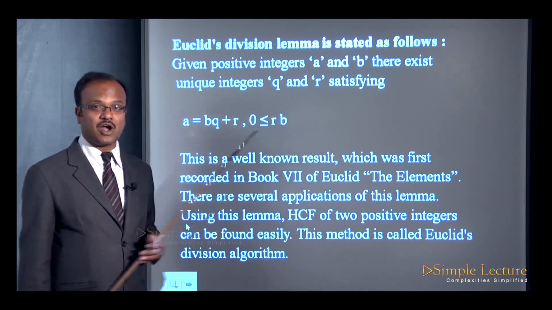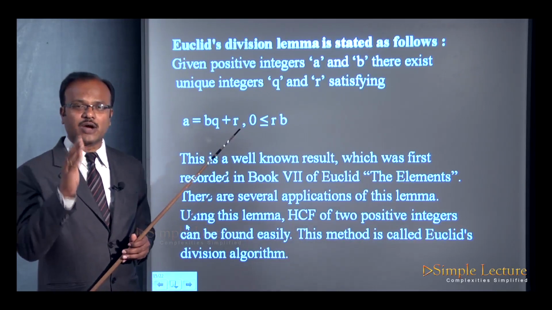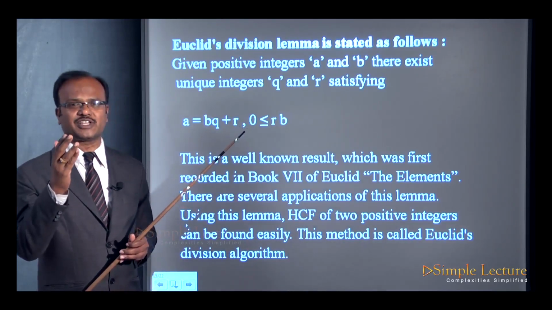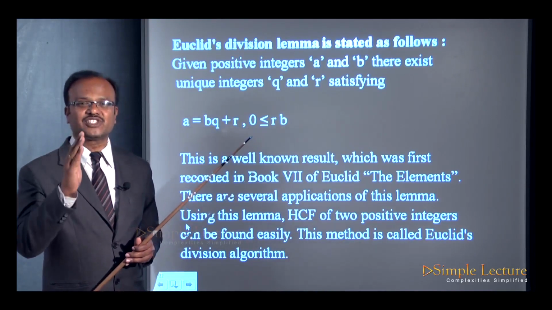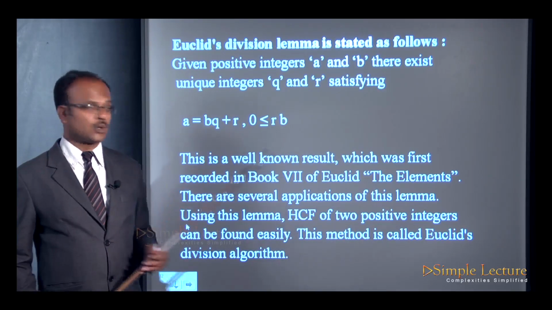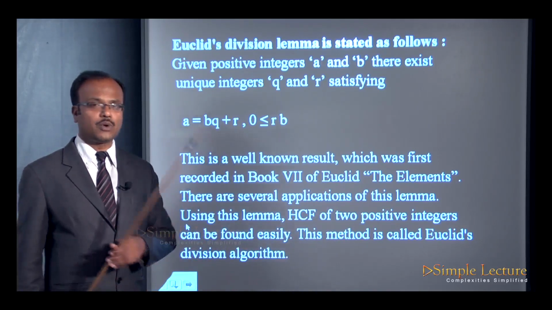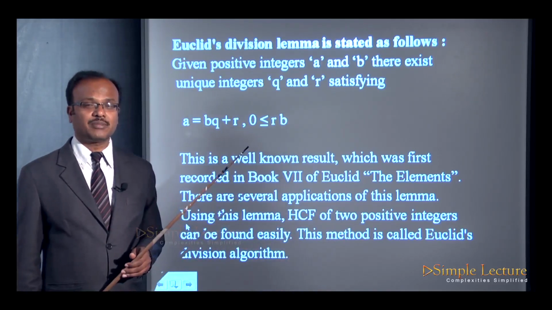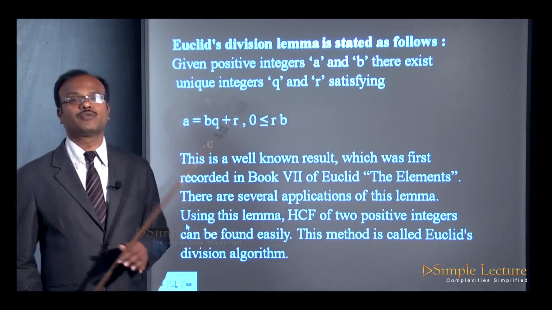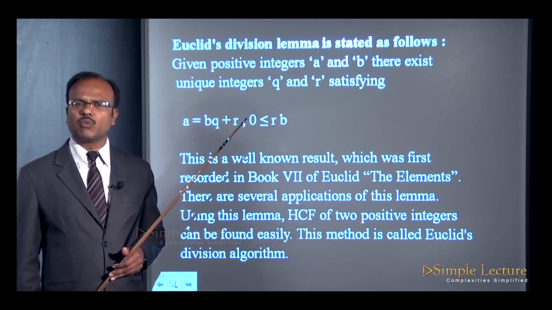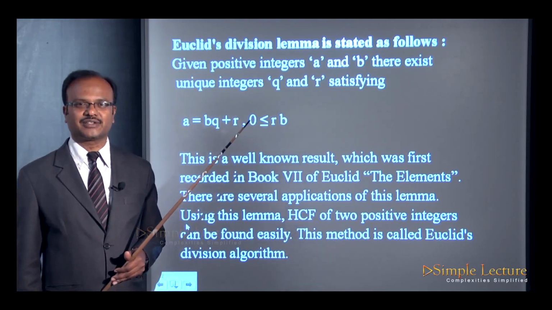Since you are using Euclid's division lemma to find the HCF of two positive integers, this method is called Euclid's division algorithm. So Euclid's division algorithm is used in order to find the HCF of two positive integers. What is HCF? Highest common factor.